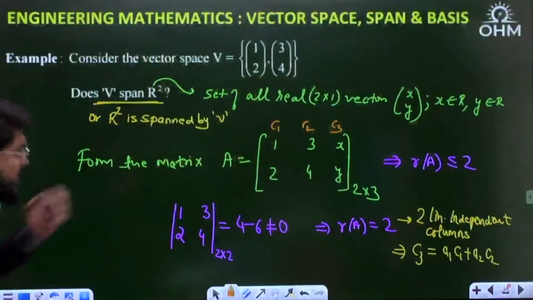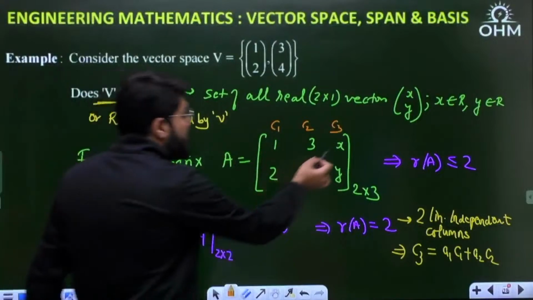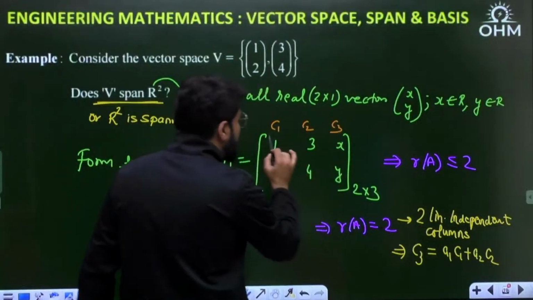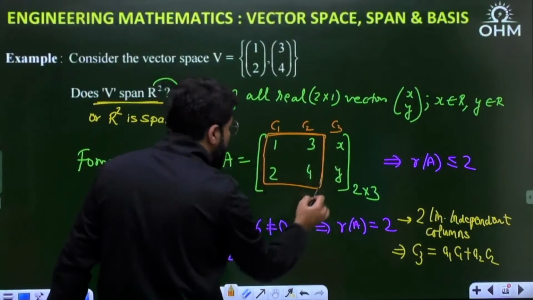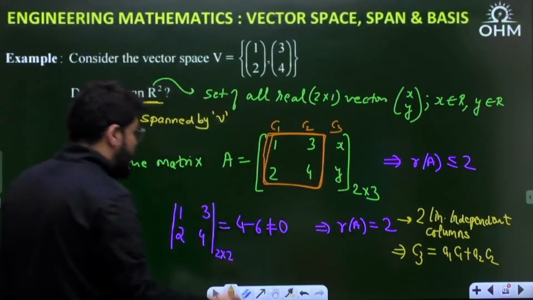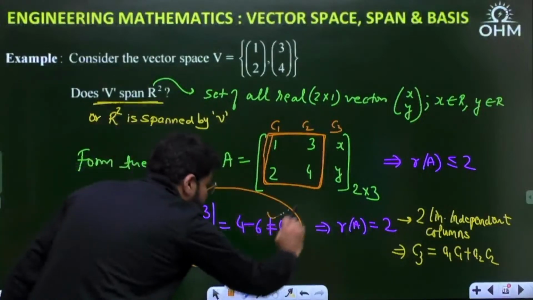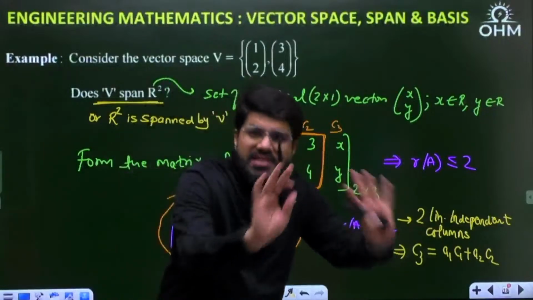Let me take you back to the previous example. Any value of x and y you take, when I calculate this 2 cross 2 minor, which is independent of x and y, this 2 cross 2 minor itself is non-zero, and hence rank is fixed at 2.